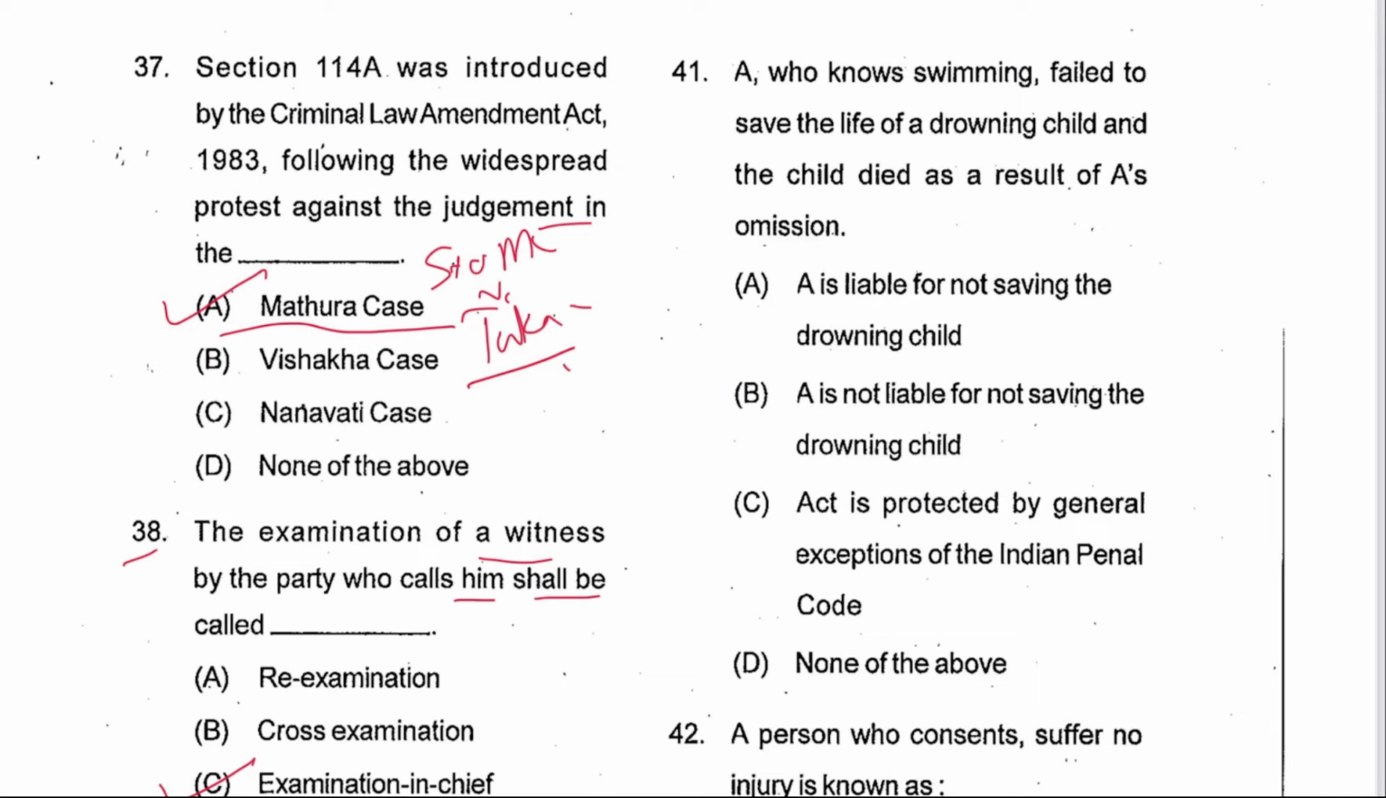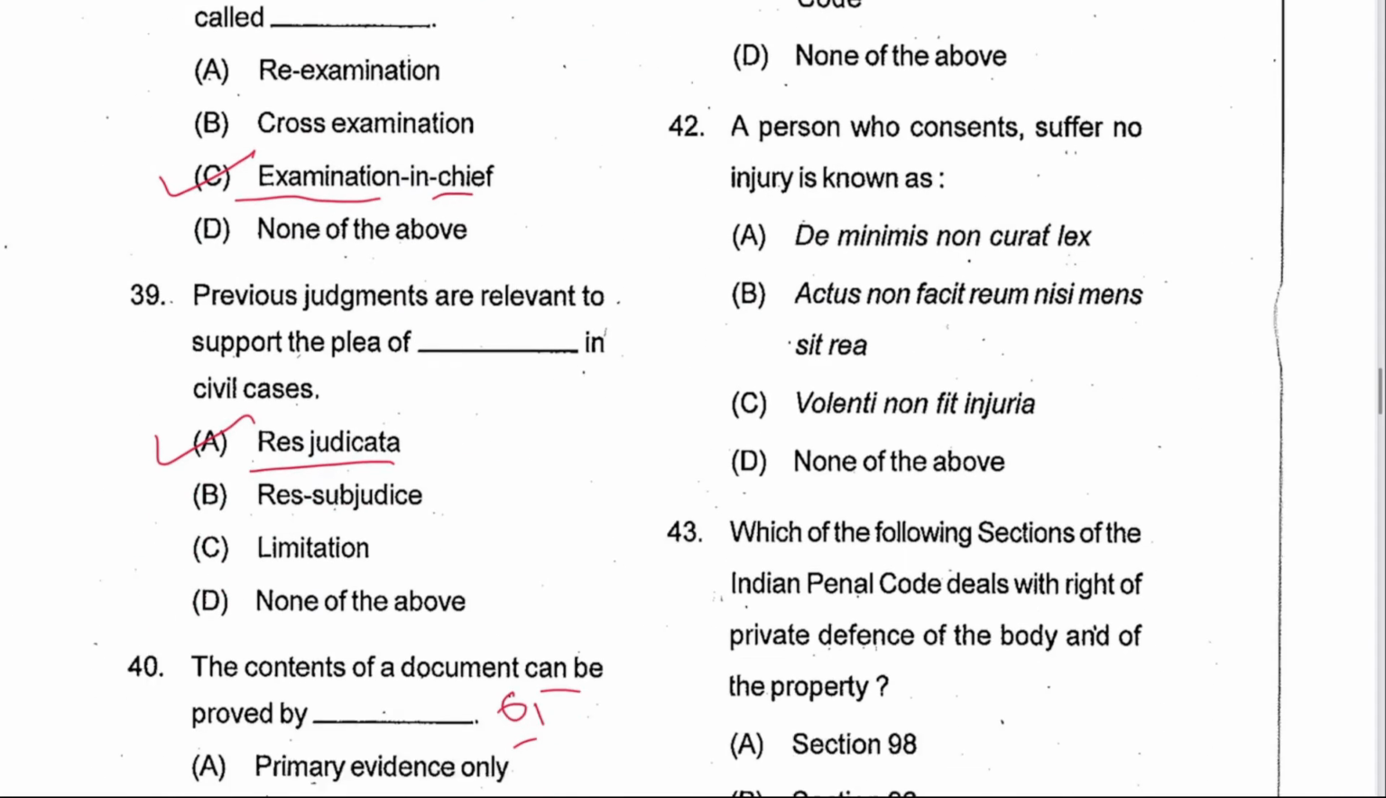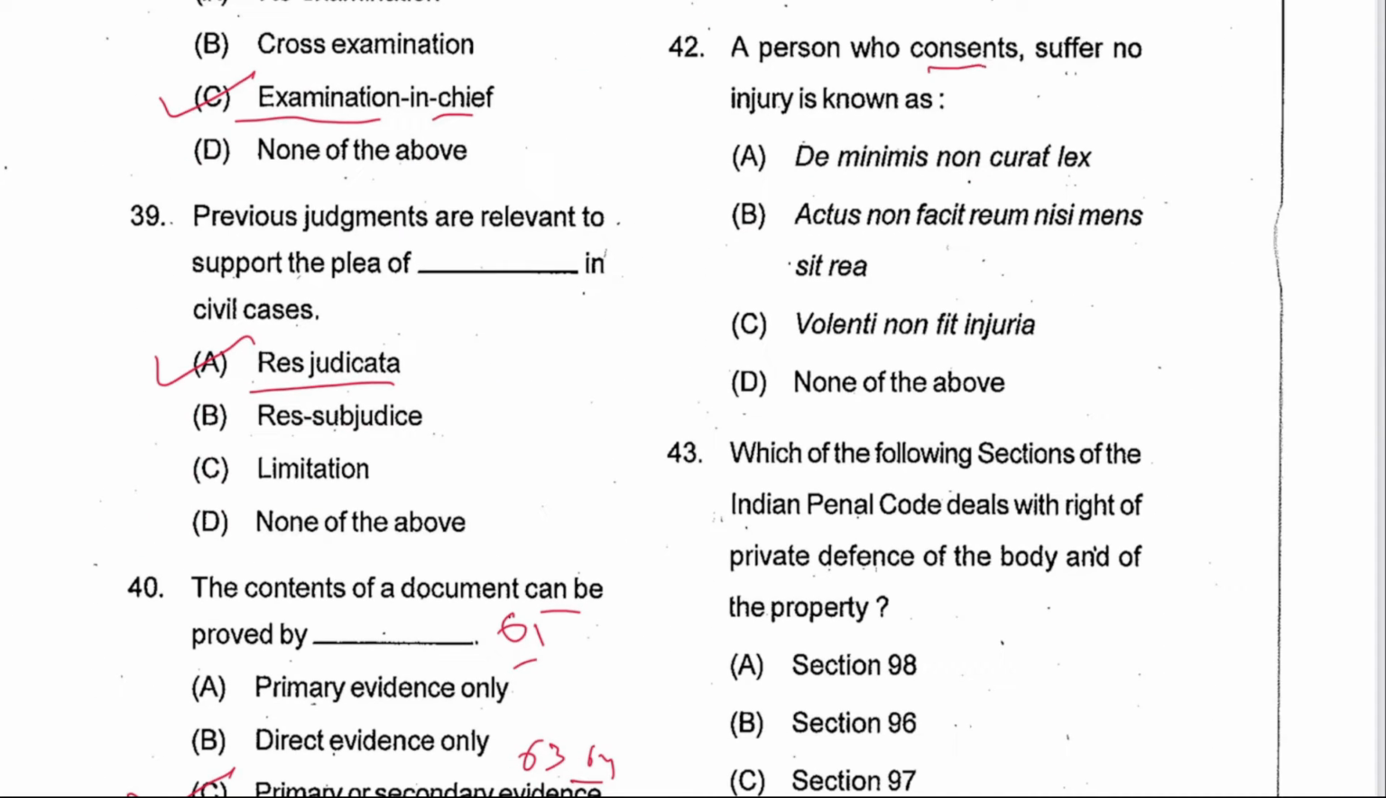Next is 41. A, who knows swimming, failed to save the life of a drowning child, and the child dies as a result of A's omission. Is A liable for not saving the drowning child? No. A is not liable for not saving. B is the answer. It is his wish whether to save or not. Next 42. A person who consents suffers no injury is known as volenti non fit injuria. C is the answer.